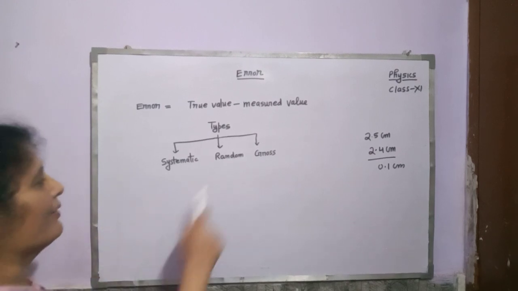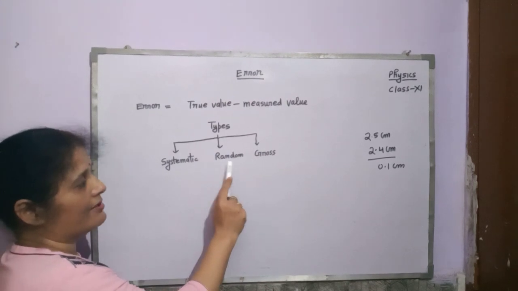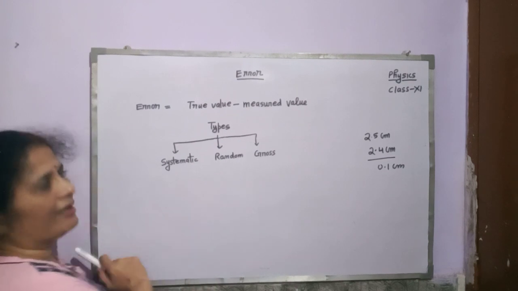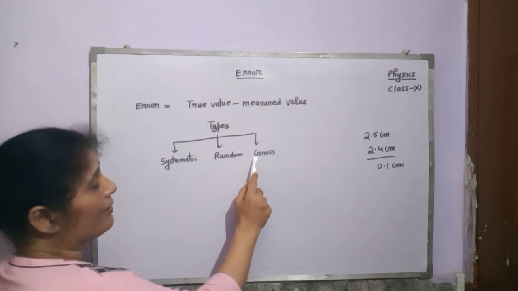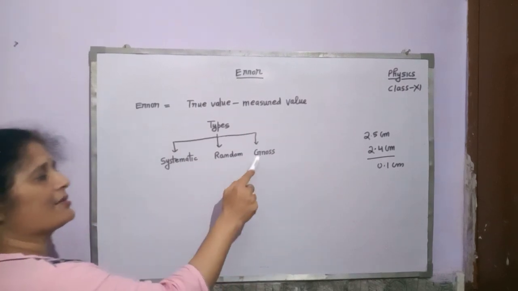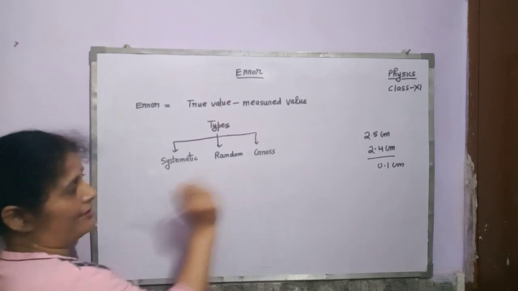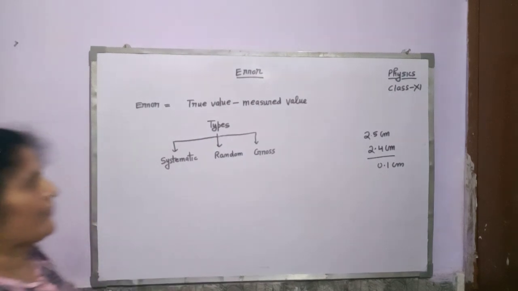Now the second thing is random. That means the error which occurs randomly. We don't know the cause of this error, therefore this error cannot be removed. Gross error, it is due to the sheer carelessness of the observer. Observer is purely careless. That's why this error exists.